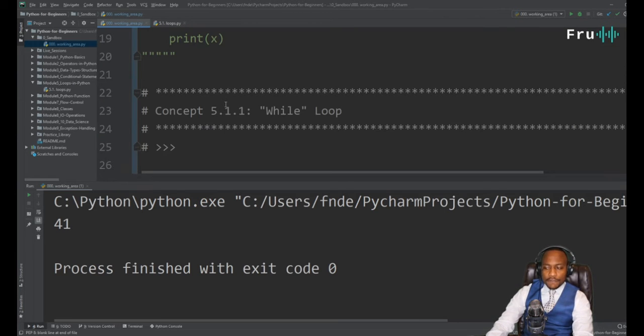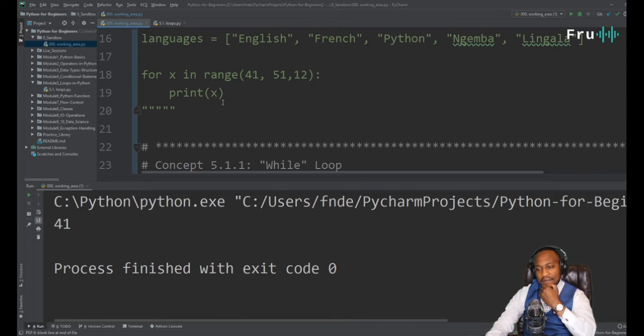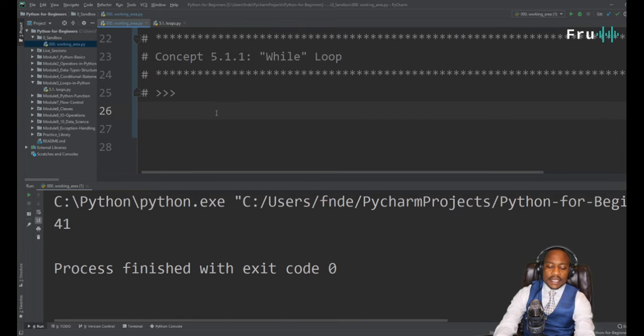So for the for loop, we saw that it's very, very straightforward. For X in a particular range, go ahead and print the value. How is that different from a while loop? I would argue it's very similar. But instead of a for, we're using a while statement. So let's just go and say,